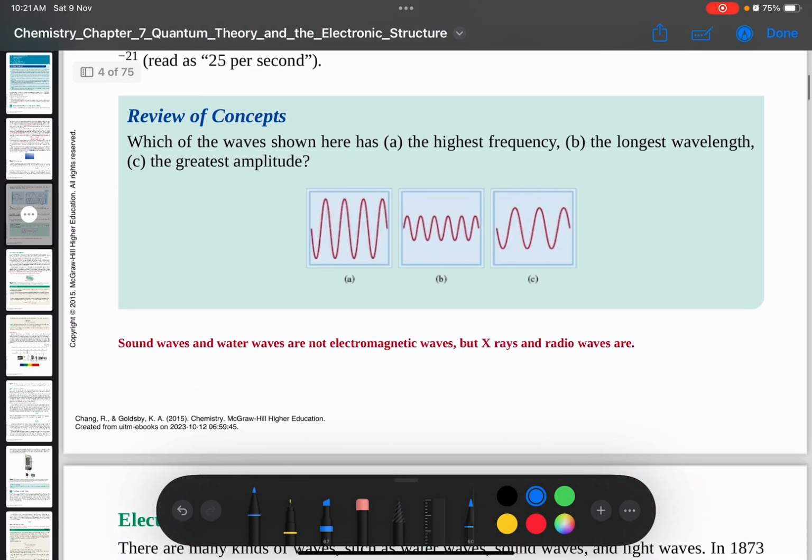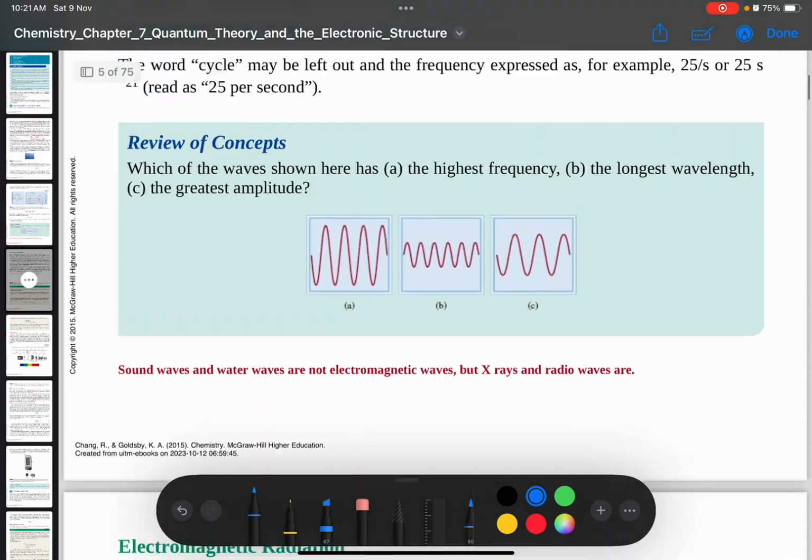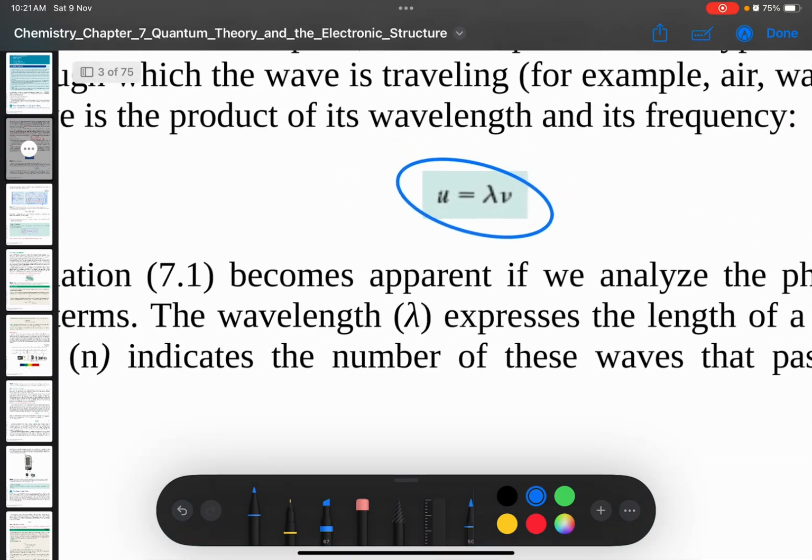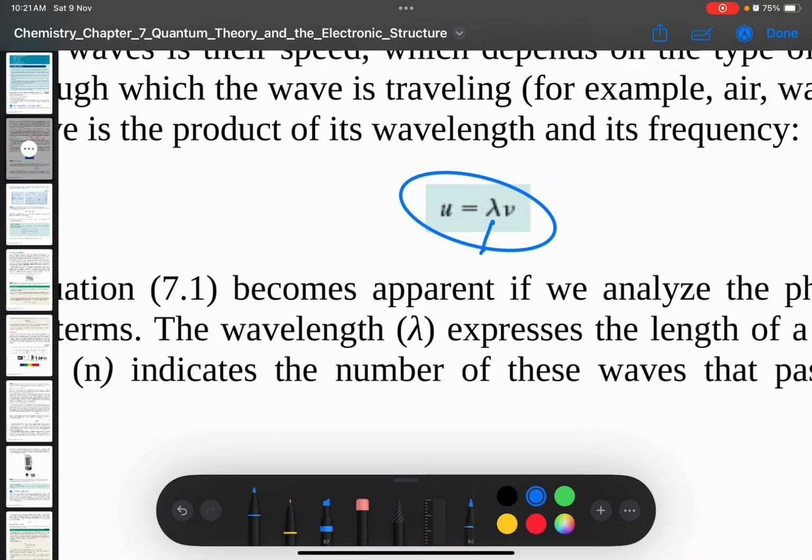From this property, the important equation that we need to know is this one. The speed of wave is equal to the product of wavelength and the frequency.